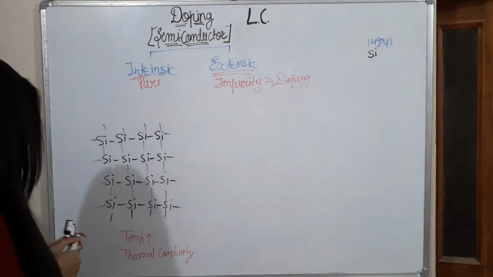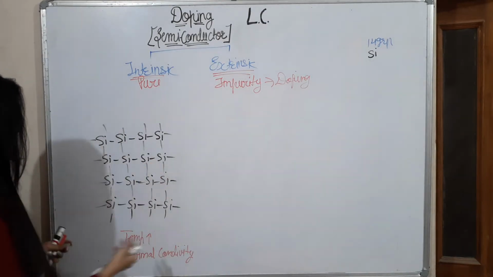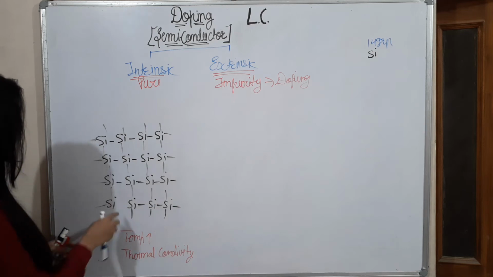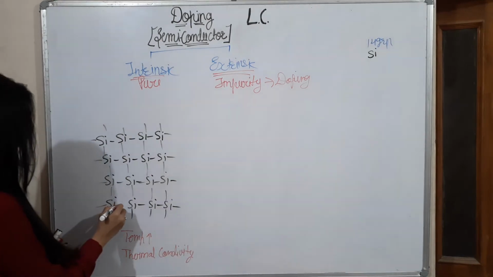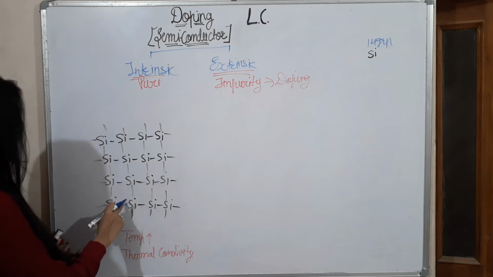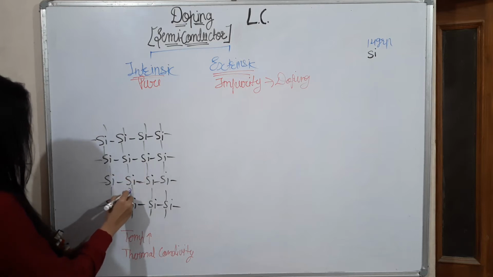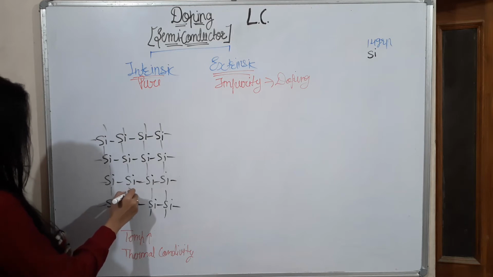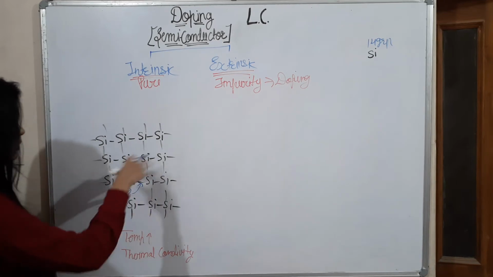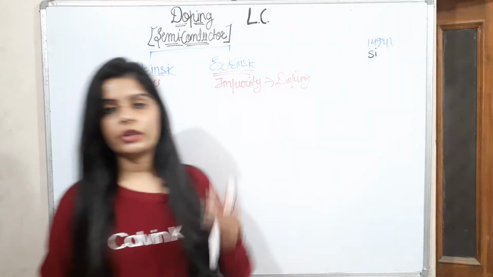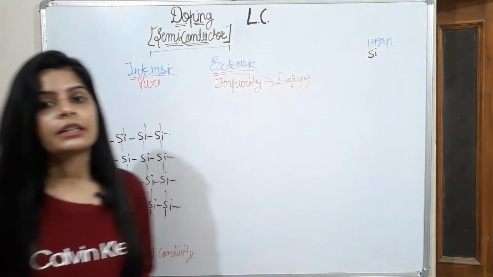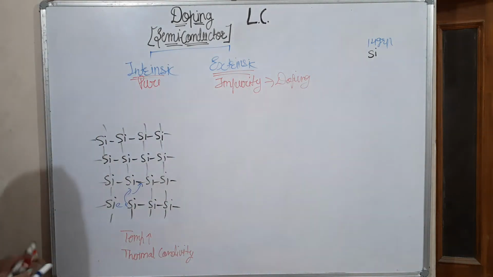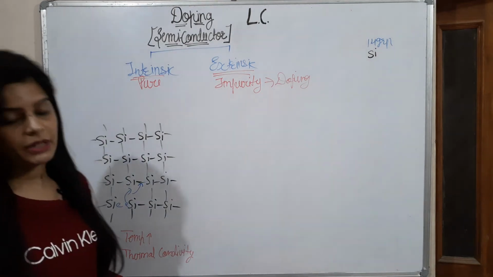If we increase temperature, a bond breaks somewhere and it releases its electron, and the electron moves from one place to another. If the electron goes here, the bond will break here, and then another electron moves from here to here. So electrons continuously move in the lattice because of the temperature increase. So this is known as an intrinsic semiconductor.